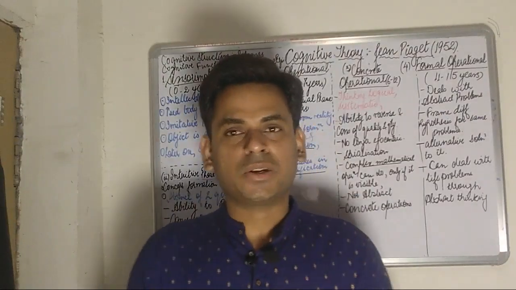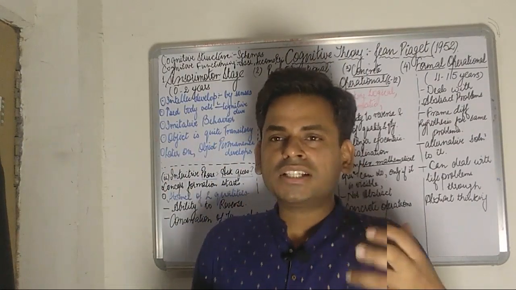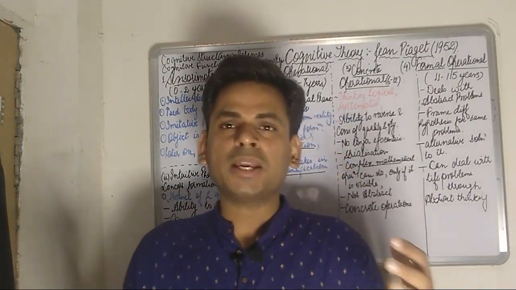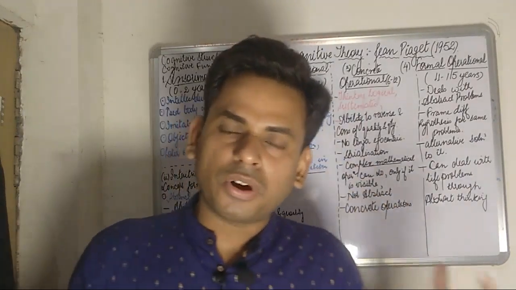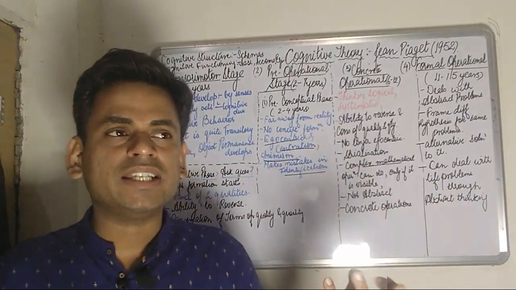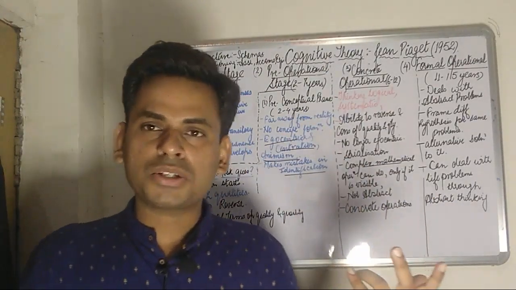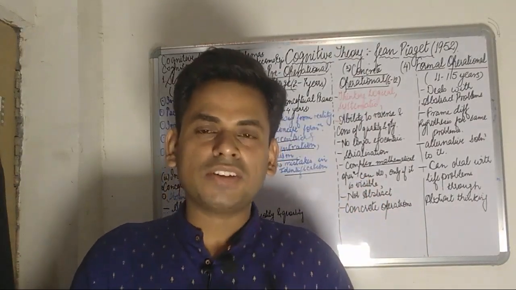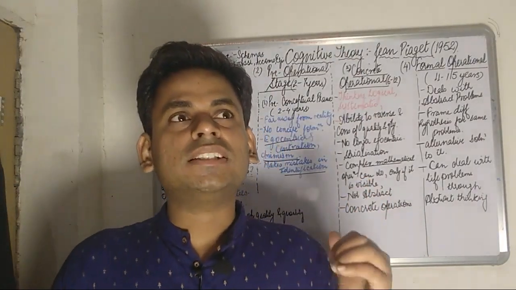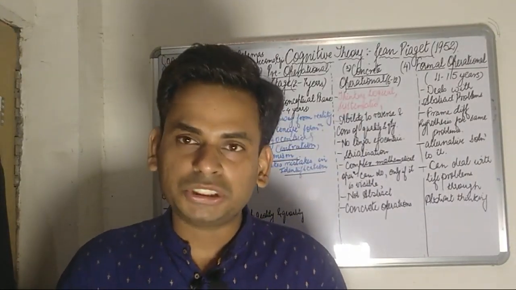psychologist. So he was much into these psychological thinking processes. His mind was continuously involved in certain aspects of study such as philosophy and psychology, and he belonged to Switzerland. And this theory, the cognitive development theory, was the work which was done by him on his own children.